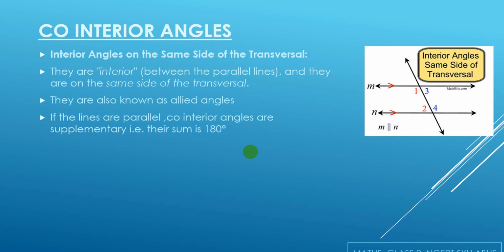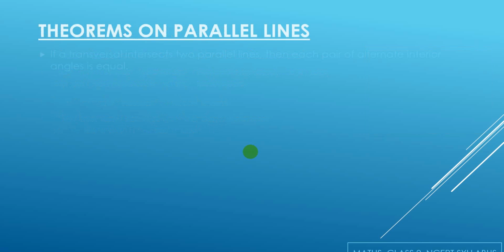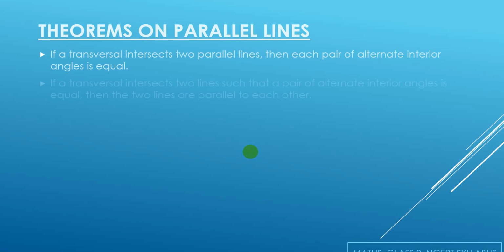Now, if I am talking about parallel lines, then the co-interior angles which are formed by the transversal drawn on the parallel lines, the sum of these co-interior angles is 180 degrees. That means these angles are supplementary. There are some theorems related to parallel lines which are worked out on these pairs of angles only. So we'll just go through the statements one by one.